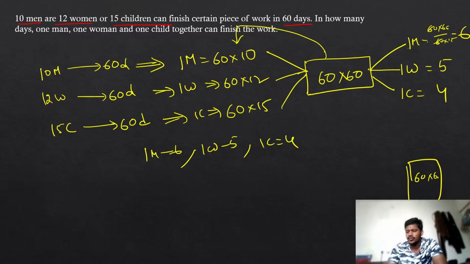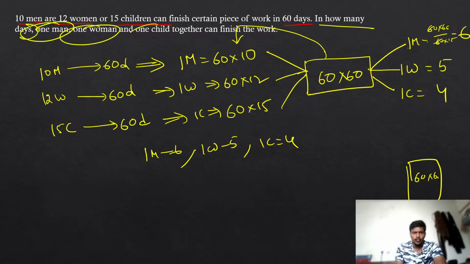I will take a random number which will give me the answer as round figures. I want the round figures for men, women and children. That's why I am taking a random number in the middle. Okay, now see. So one man can eat 6 chocolates, one woman can eat 5 chocolates, one child can eat 4 chocolates. Now I need to find out how many days one man, one woman and one child together can finish the work. If one man, one woman and one child are eating together, they can eat